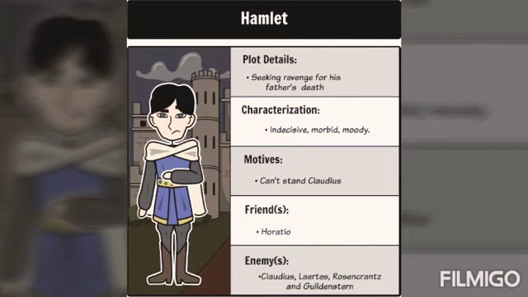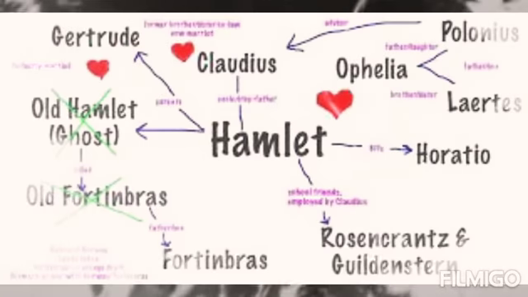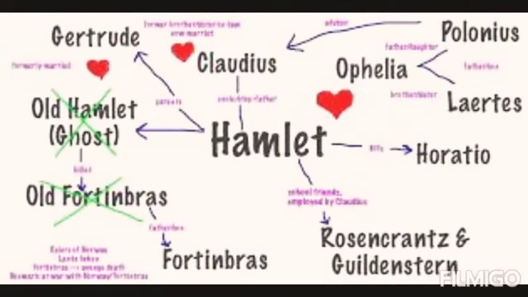Laertes is the son of Polonius, and he also dies at the end of the play. He is the brother of Ophelia, and he is the one who wants to take revenge for Polonius's death.